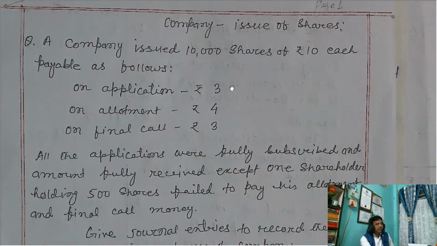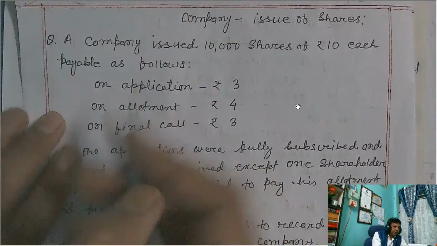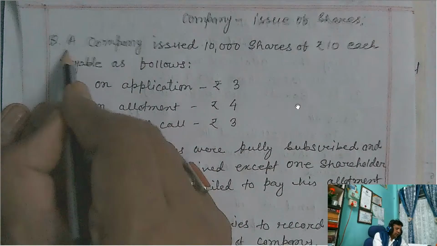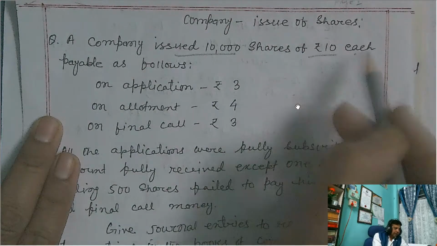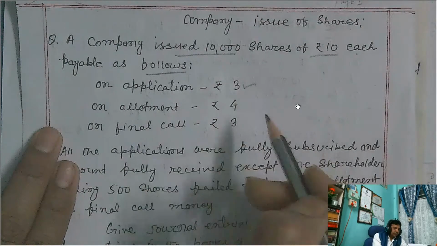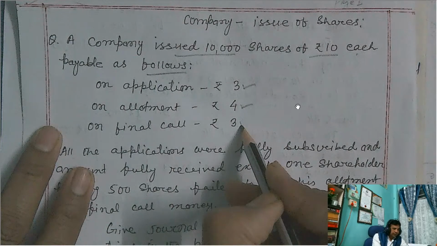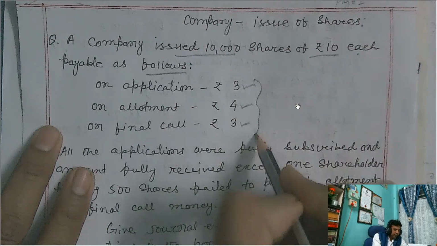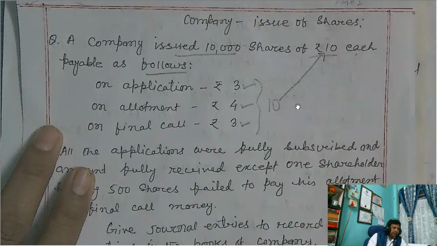Company issue of shares, so this type of question we can also expect. What is the question? I am reading this. A company issued 10,000 shares of rupees 10 each, payable as follows: on application, rupees 3, on allotment, rupees 4, on final call, rupees 3. The sum total is 10 rupees, and this is the face value of the shares.